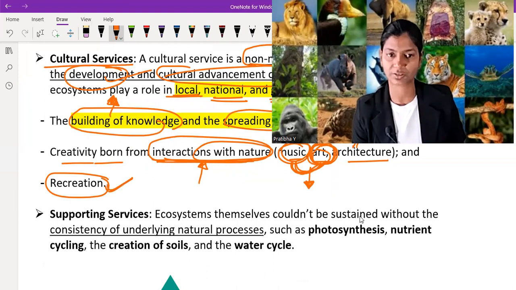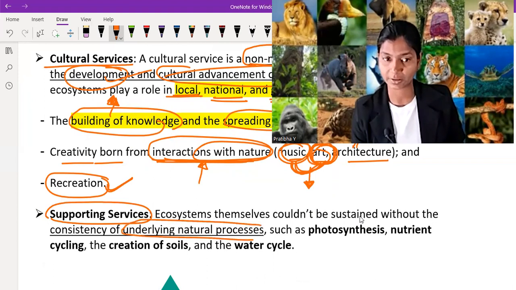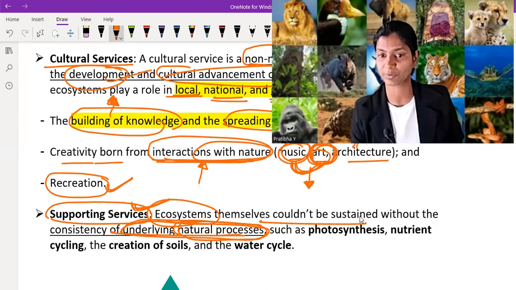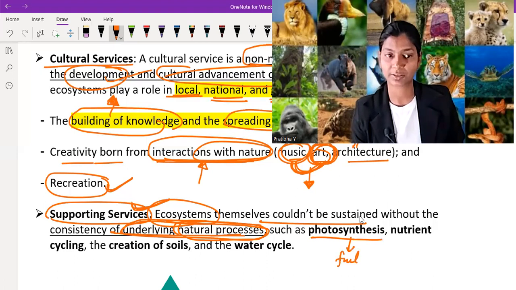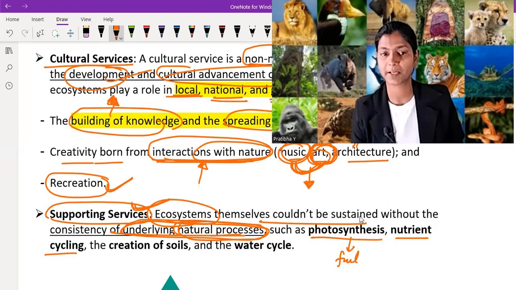Next, the last one is supporting services. Ecosystems themselves could not be sustained without the consistency of underlying natural processes. We know that on our planet Earth, many different types of natural processes are going on, and these are very important for the thriving of the ecosystem. And these natural processes are like photosynthesis, formation of food, nutrient cycle, providing nutrition from one part of the plant to another part, creation of soil.